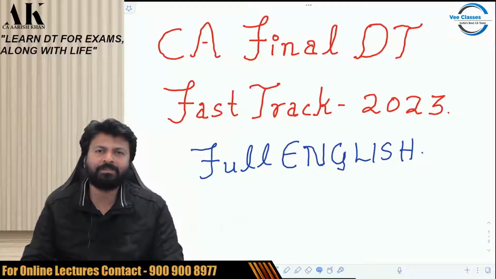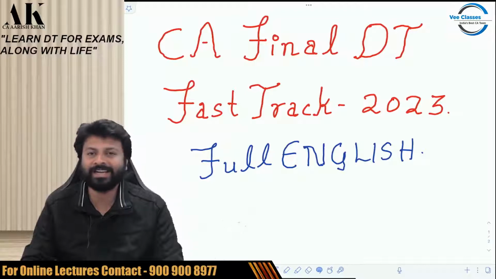Because in regular batch, it will be in very detail. Here, it cannot be that much detailing. I have to reduce the detailing of the explanation that I do in fast track batch. In regular batch, I have a lot of time.